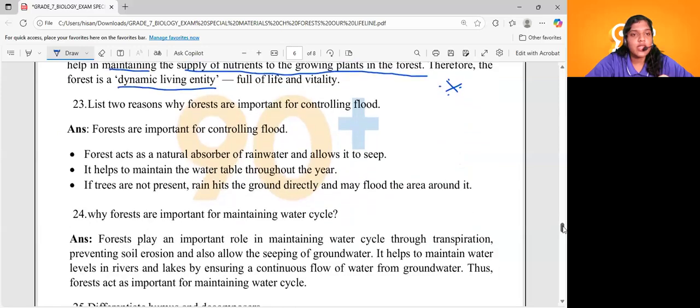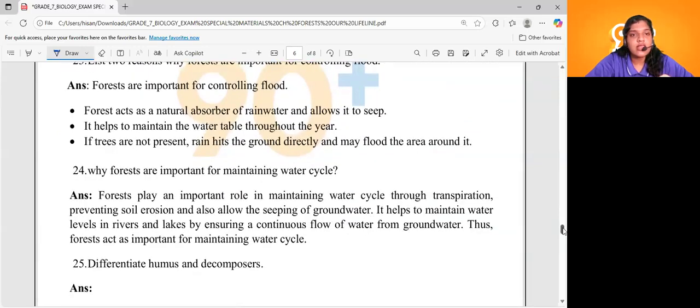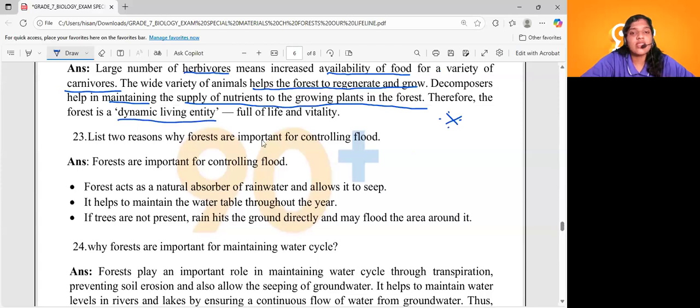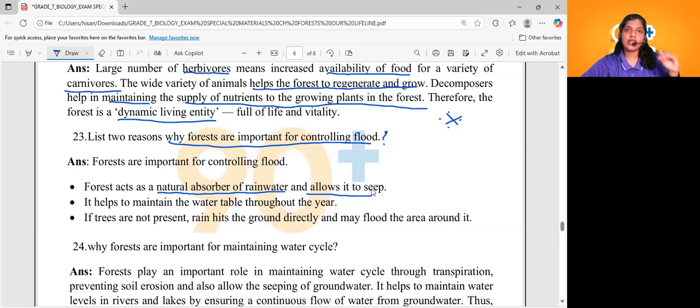Coming to question number 23. List two reasons why forests are important in controlling flood. Why are forests important in controlling flood, dears? We know that flood is a natural calamity, right? Due to the increase in rainfall, the water becomes so abundant that it causes flooding. Let's see how it can be prevented by forests. Forests act as a natural absorber of rainwater and allow it to seep.